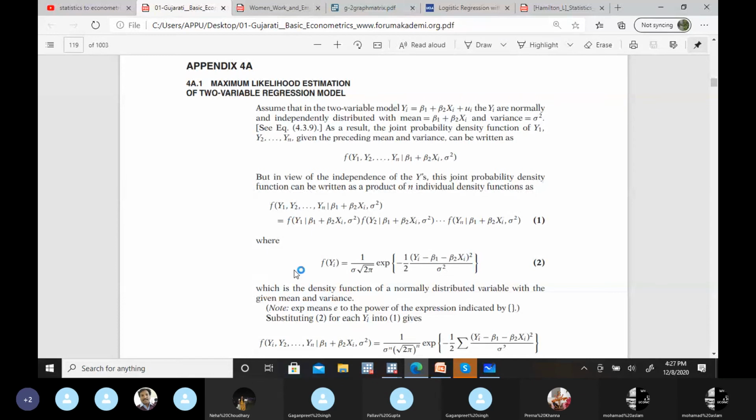Now why this equation? Actually, this equation is a joint probability density function. Joint probability density function about what? We have these outcomes for every individual, right? So we want to know the joint probability density function, and that's what we want to maximize.